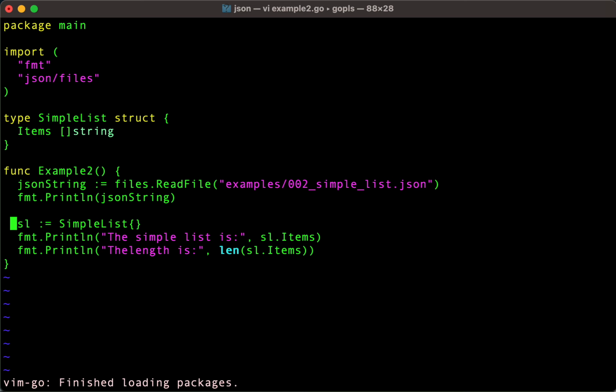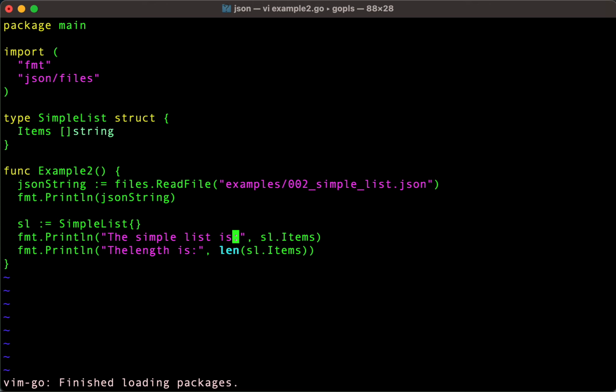called a simple list. And it looks a little different than last time. Last time we had just a struct, which was a message, and had just a string. This one's a little different. This has these little brackets here. Open and close bracket string means a list of strings, many strings. Items is an array of strings. Same thing we did before, we're just reading in this file, this time the example 2 file, printing it out, making this new simple list. And let's see what happens when we run this.